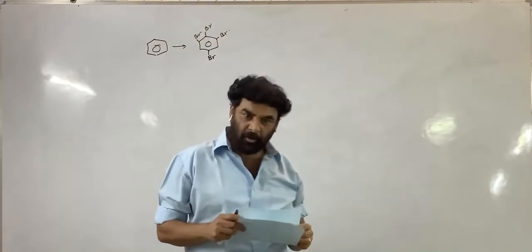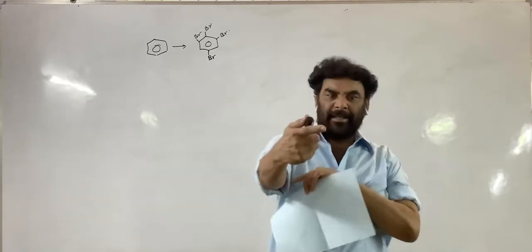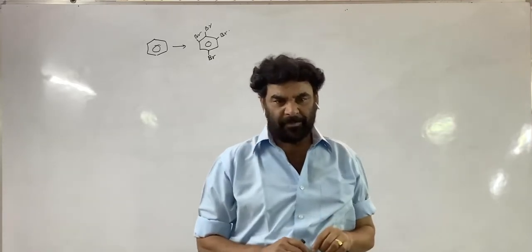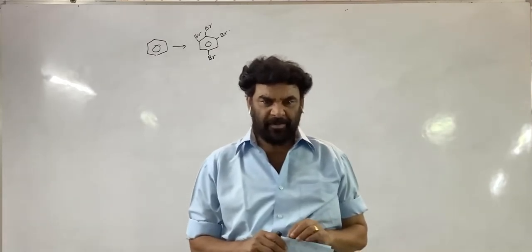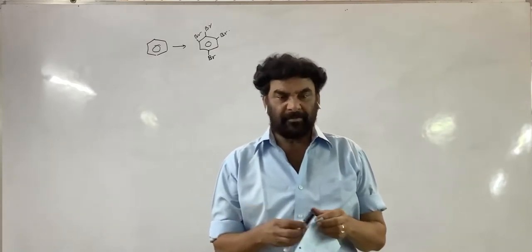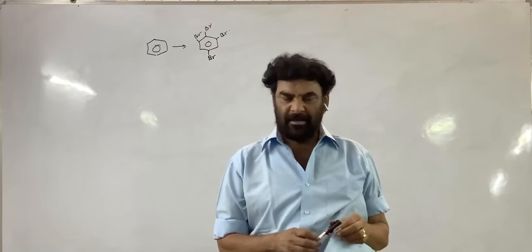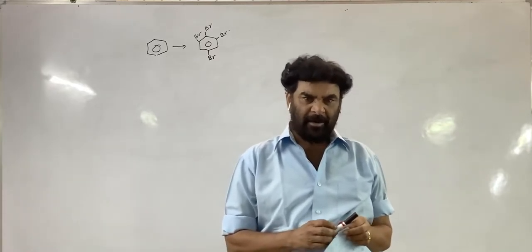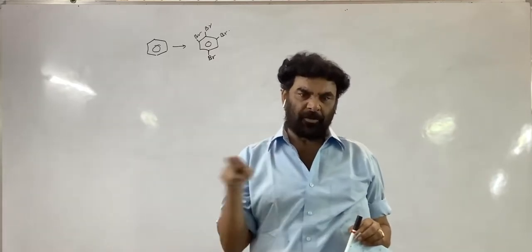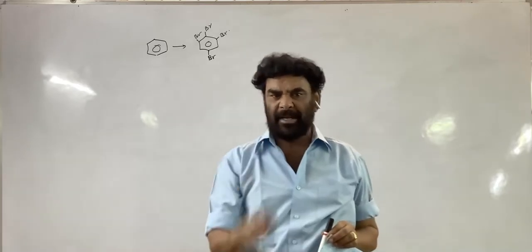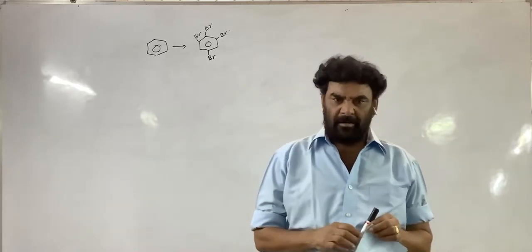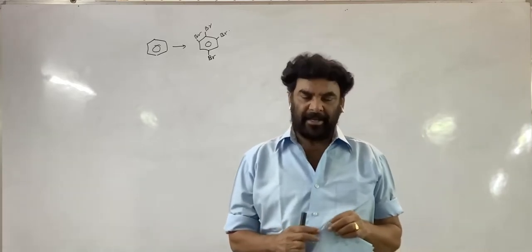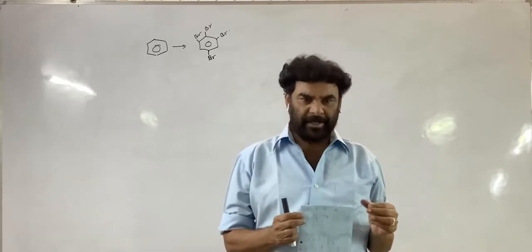See, one bromine is maintaining the meta relation with the other bromine. Bromine is an ortho-para directing group. It is not a meta directing group. So once one bromine is introduced into the molecule, the second bromine goes to the ortho position or para position, not the meta position. So the difficulty is how to introduce it.